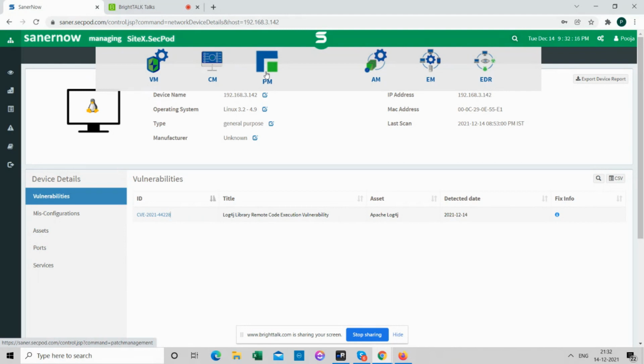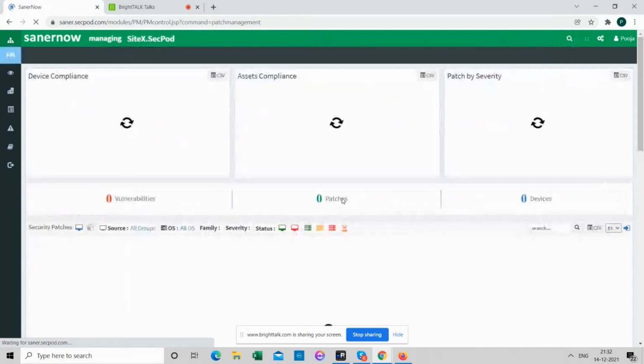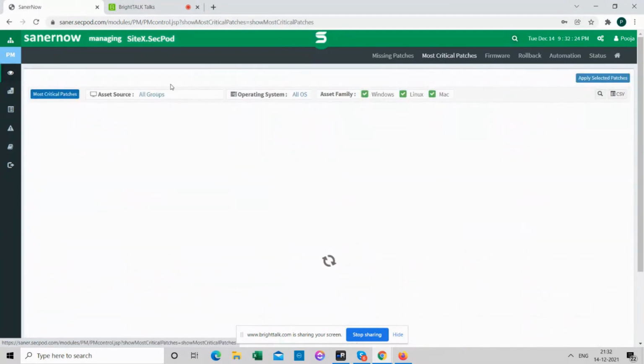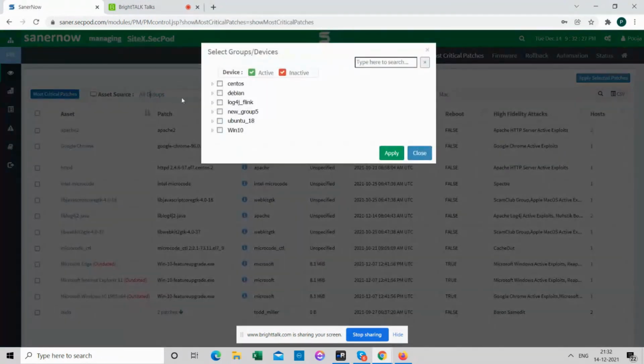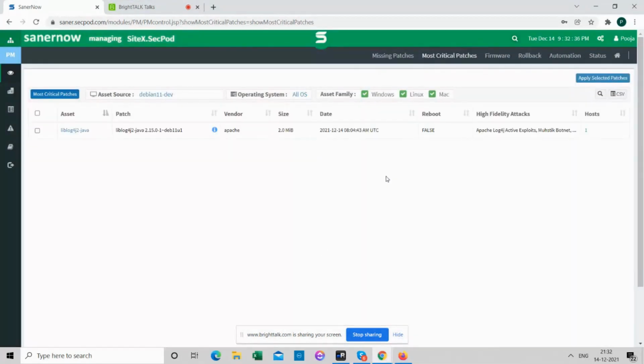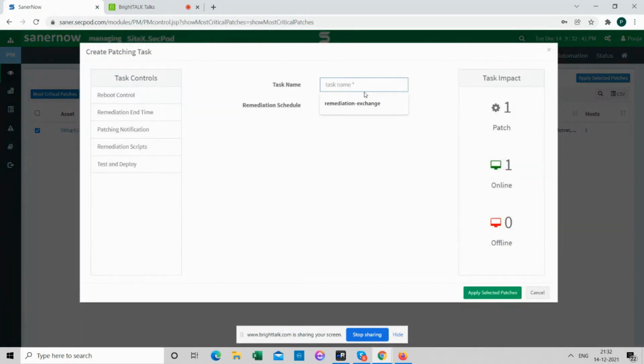So to fix the issue, we move to patch management, PM, then move to most critical patches, all groups. So I showed you the vulnerabilities were present in DBN. We can choose both of them or either. And then choose the patch, apply selected patch. Here you can just provide a placeholder name for whatever vulnerability you are trying to patch. This is useful when you want to know the status, if it has been patched, and if there is a reboot pending, it is useful for you.